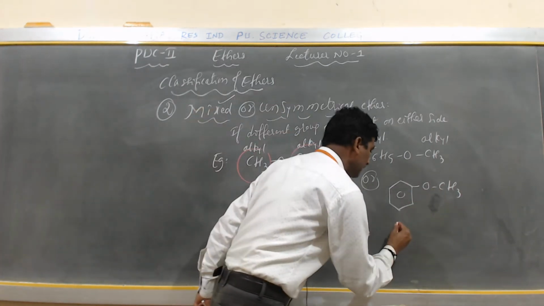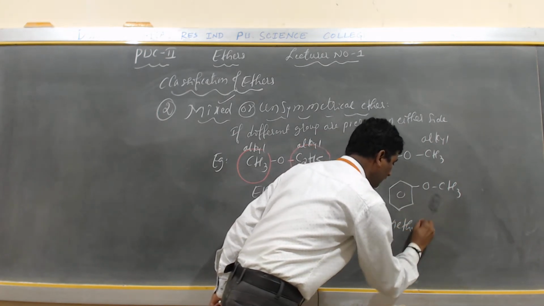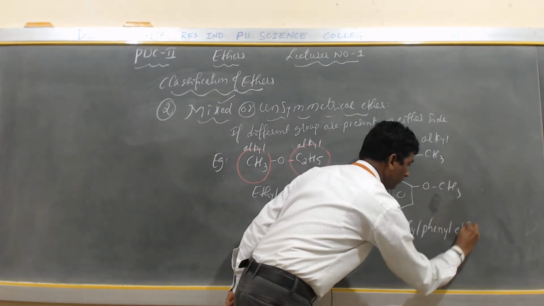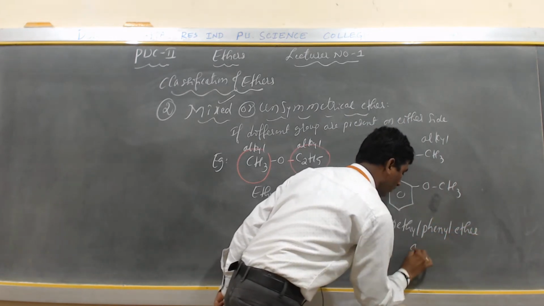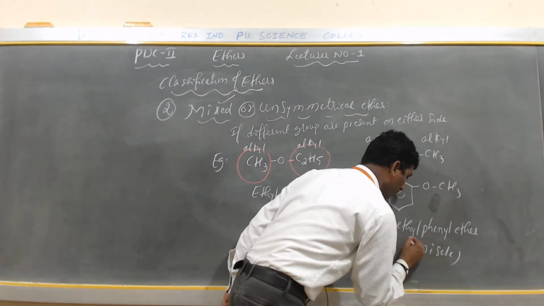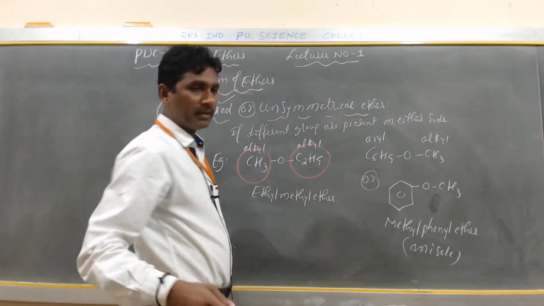So I can write methyl phenyl ether. This is called methyl phenyl ether, or it is also called what? Anisole. So it is one more name, anisole. Okay, so this is a mixed ether.